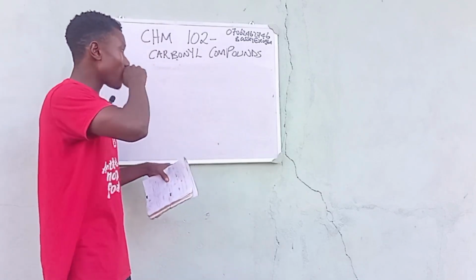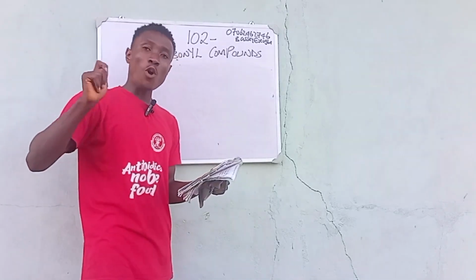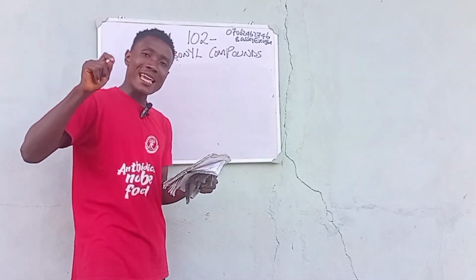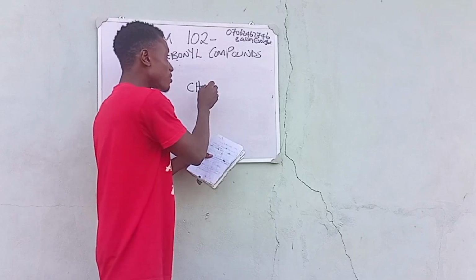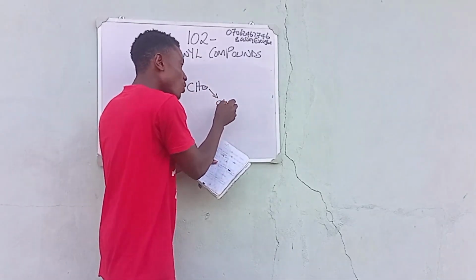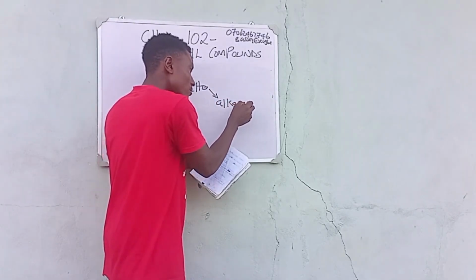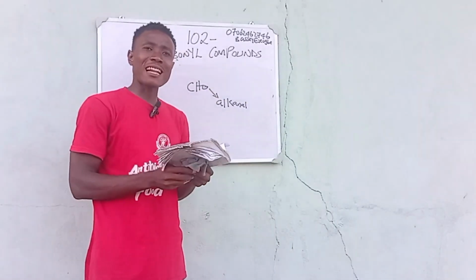So all carbonyl groups are called an alkanal when they end with a CHO. The moment you see a carbonyl group ending with a CHO, please note that it is an alkanal.